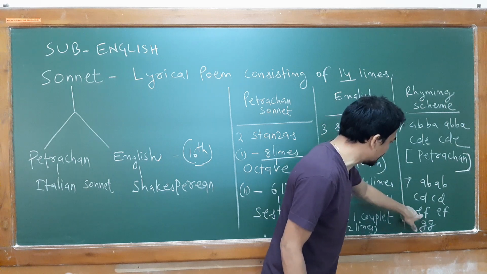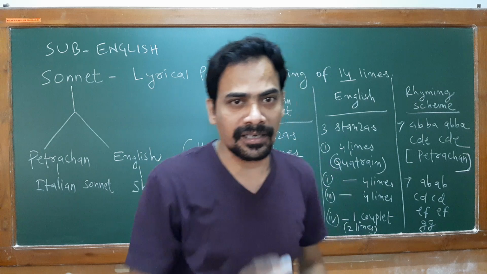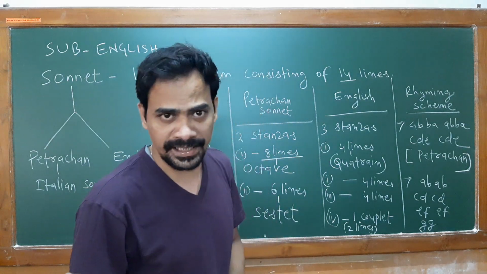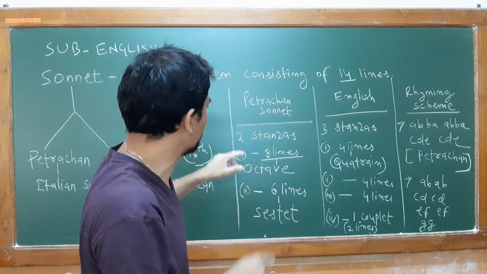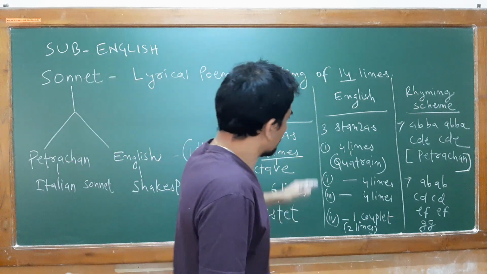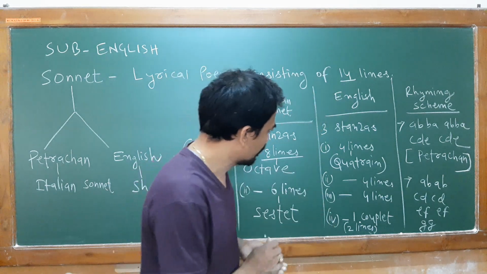A, C, D, E, F, and G. In my next video I will come up with a poem which is a sonnet, and I will show you the basic difference between your Petrarchan sonnet and English sonnet. Now briefly I am summarizing all these things.